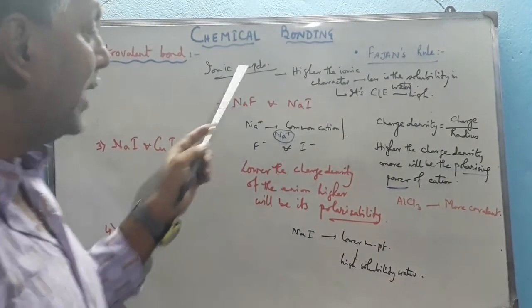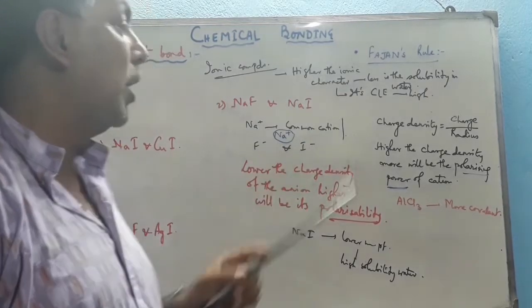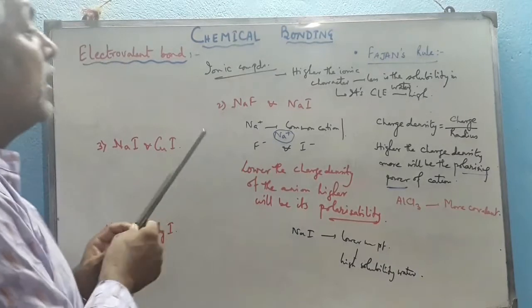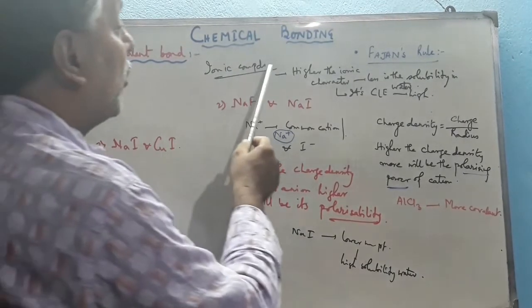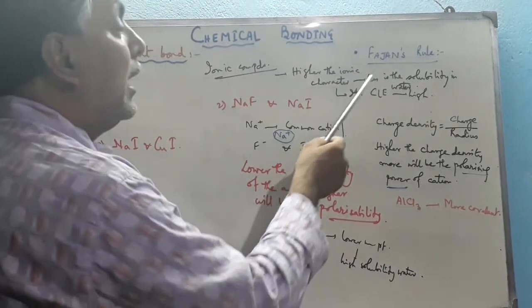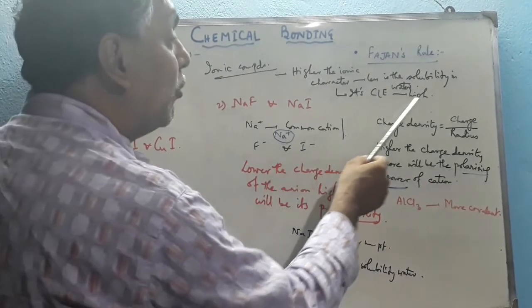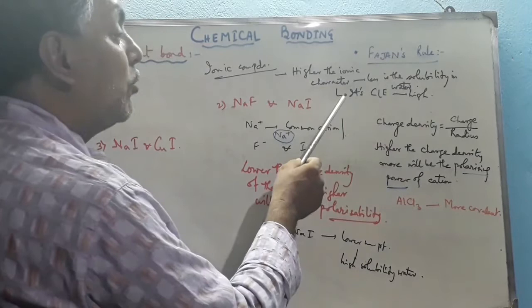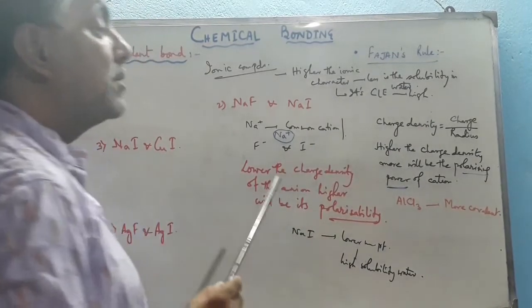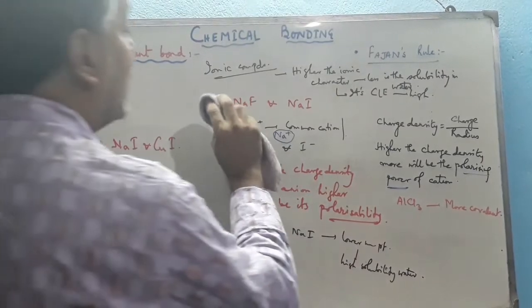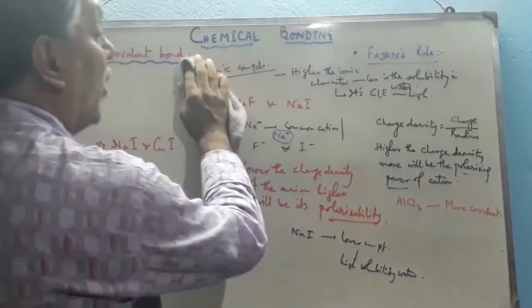So sodium fluoride is less soluble in water than sodium iodide. So this is the point for the ionic compounds. Clearly, in ionic compounds, the higher the ionic character, the less is the solubility. This is due to its high CLE value, crystal lattice energy is very high. So this is the reason why sodium fluoride is less soluble in water than sodium iodide.